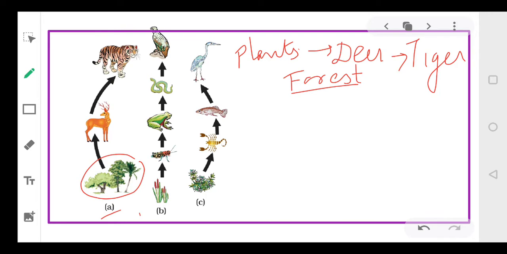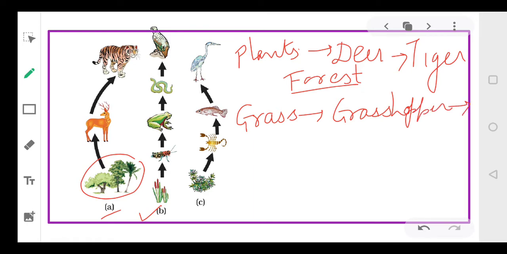Let's look at the second one, that is your example number B. So you have grasses. Grass is eaten by the grasshopper, the grasshopper is eaten by the frog, frog is eaten by the snake, and snake is eaten by the vulture. So how many members in this food chain? There are 5 members in the food chain.